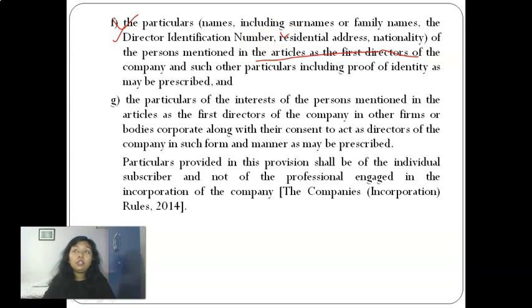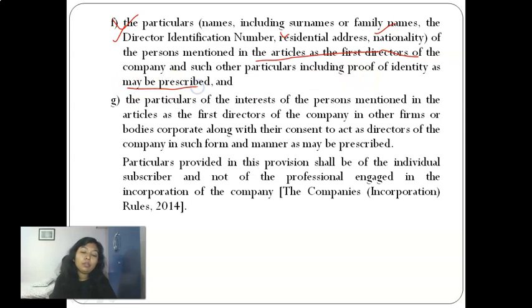If any person needs to be appointed as a director, he needs to apply for a director identification number first, and only then can he be appointed as a director in any company. So a DIN is required, his residential address is required, and nationality is required, like Indian or foreigner. And such other particulars that may include ID proof, as may be prescribed.